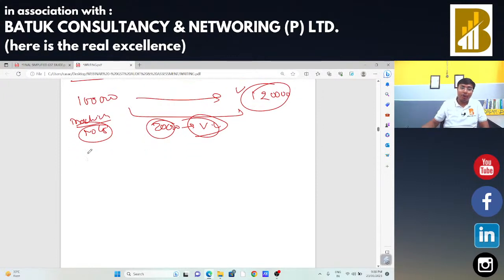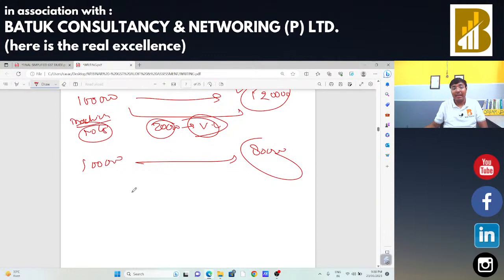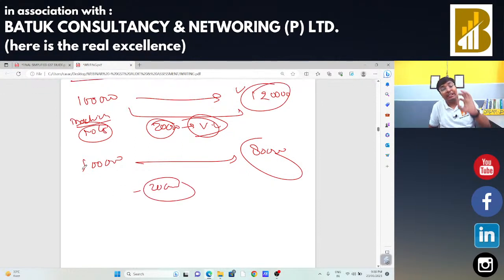Suppose I bought that machinery from the unregistered person for 1 lakh rupees, and I am going to make the supply for 80,000 rupees, in that case there is a loss of 20,000 rupees. So specifically in case of second hand goods, if the margin is negative, in that case no GST will be applicable. GST will not be payable in that case.